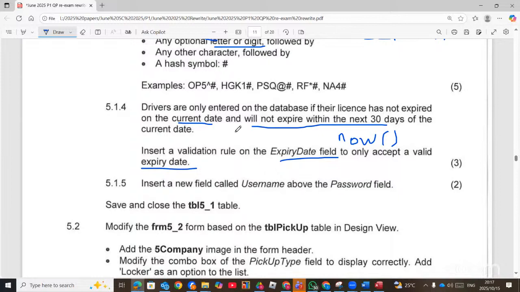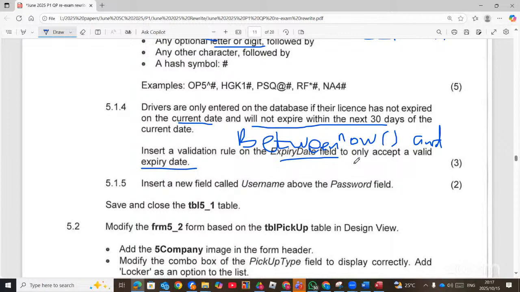So you can use between. You can say between now and now plus 30. Remember, you are adding the 30 days to that current date.